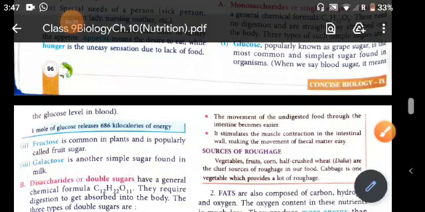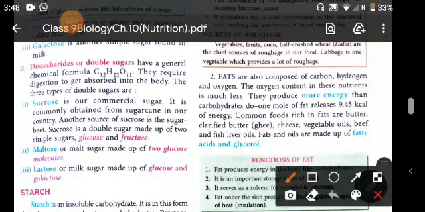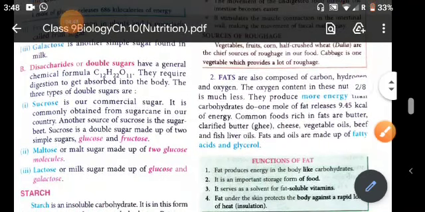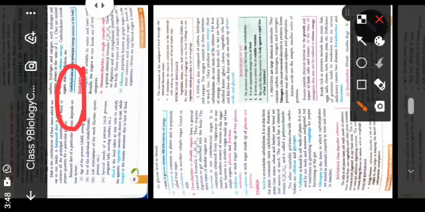Now our next heading is disaccharides, which are double sugars. That means there are 2 molecules of sugar present in the disaccharide. See here the formula, for example sucrose, that is C12H22O11. It is a disaccharide, which means 2 molecules of monosaccharide are joined.